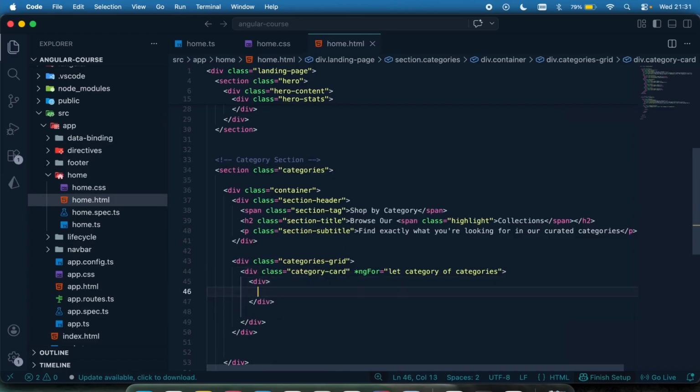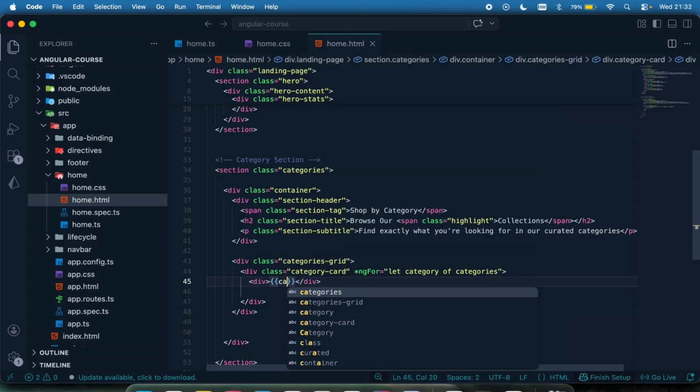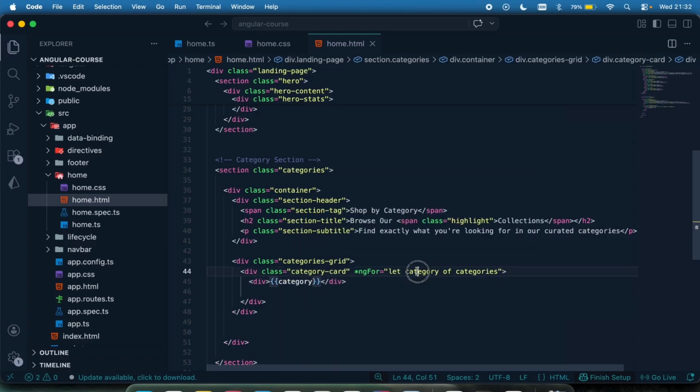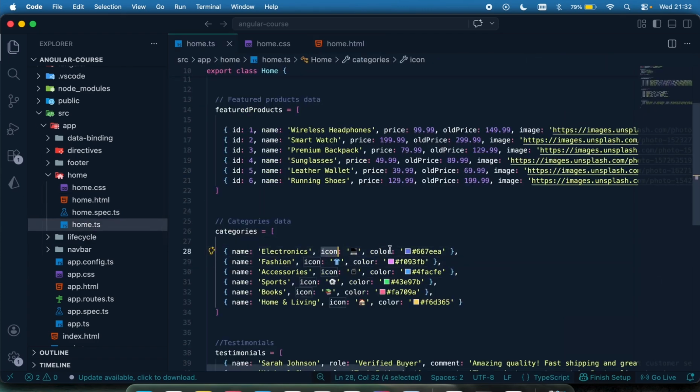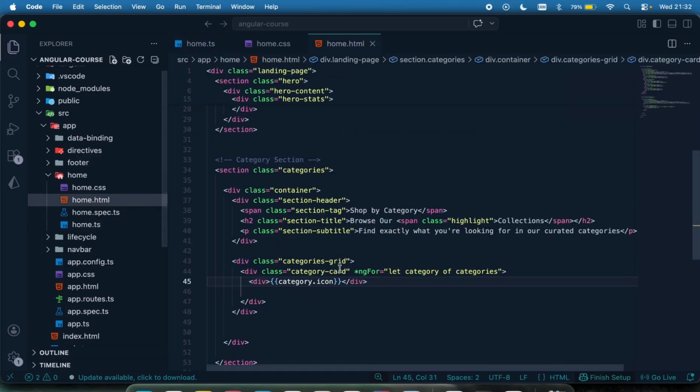Okay, now I'm going to say div right here, and then I'm going to display each of them by having the category icon, the category name, and then the shop now kind of stuff. So I'm just going to come right here and say, let me just make this one line. And this is going to be category, which is each of the item right now, dot the icon. That's going to help display the icon. Remember, the category array has an icon, it has a color, and it has the name. Okay, so this is going to display the icon.